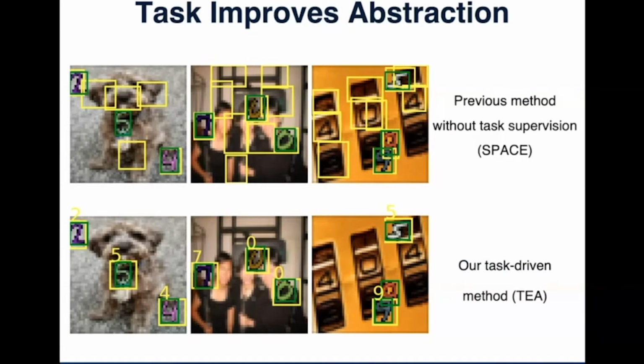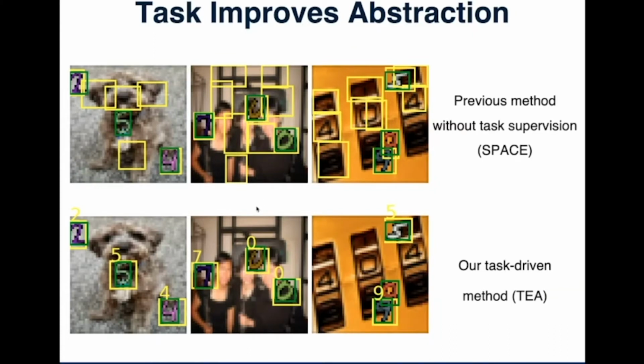First, we found that introducing tasks can help improve the abstraction. The images are the object discovery results from 2 methods. The top row is from the previous purely reconstruction-based method, SPACE, and the bottom row is from our task-driven method. The green boxes are the ground truth, and the yellow boxes are predictions.